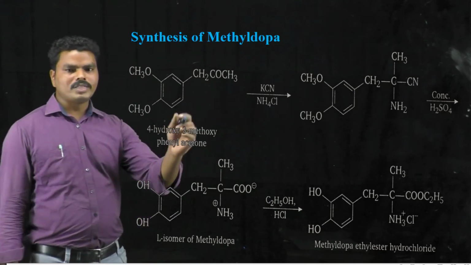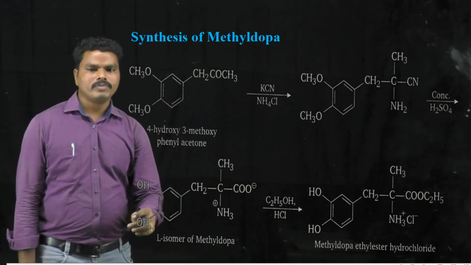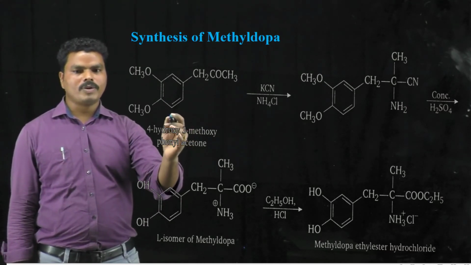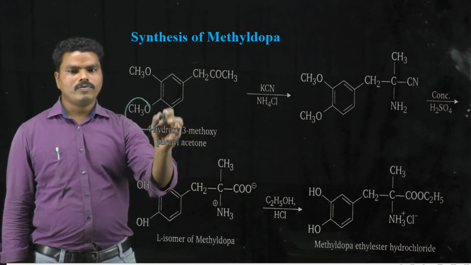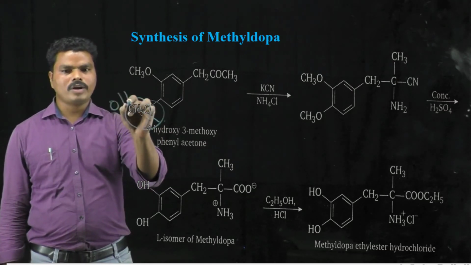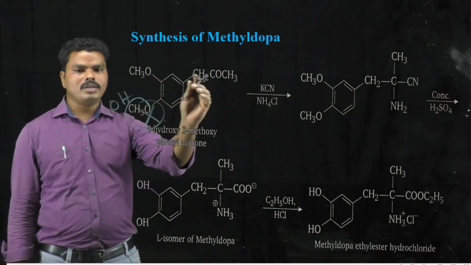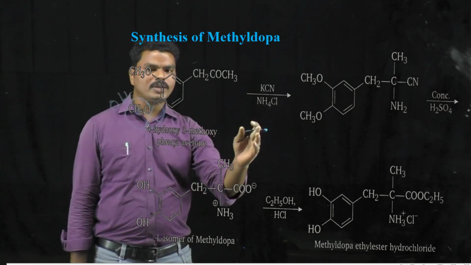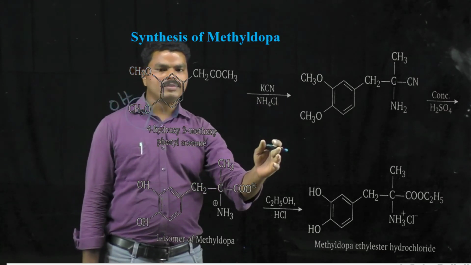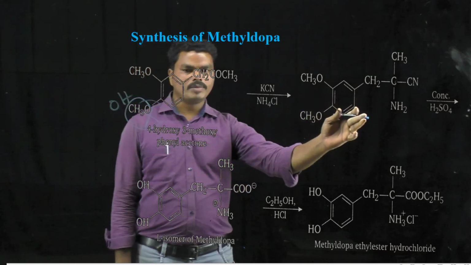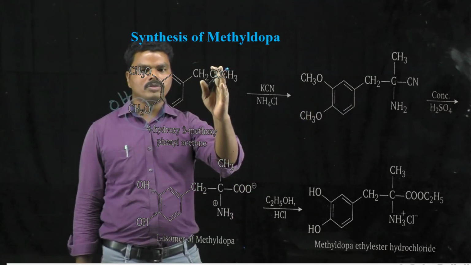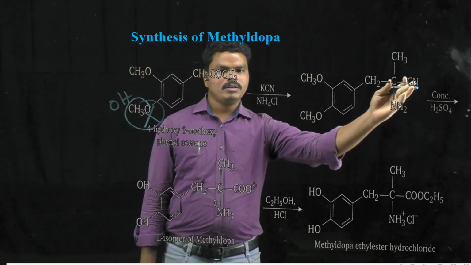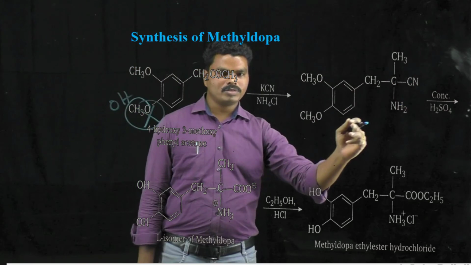I am repeating once again the synthesis process of methyldopa. The starting compound used for the synthesis of methyldopa is 4-hydroxy-3-methoxy phenylacetone, and when it is treated with potassium cyanide in the presence of ammonium chloride, it will be converted into this intermediate. That means the carbonyl group present in the acetone molecule is replaced with cyanide and amine groups.